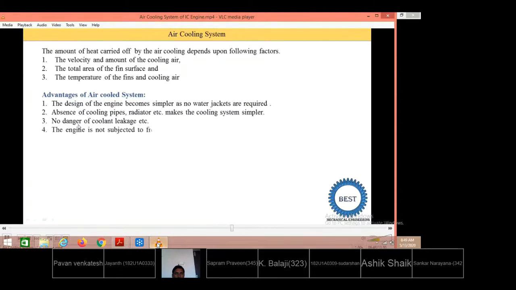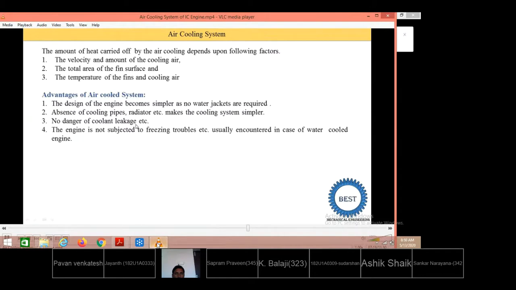The engine is not subjected to freezing troubles usually encountered in the case of water cooled engines. Okay. Now what is the freezing? So in an air cooling system there is no freezing chance. But in water cooling system what happens? It is a problem created outside India, or in India there is a very minor problem like in Himachal Pradesh. So freezing problem is created only in areas where the atmospheric temperature is too low.